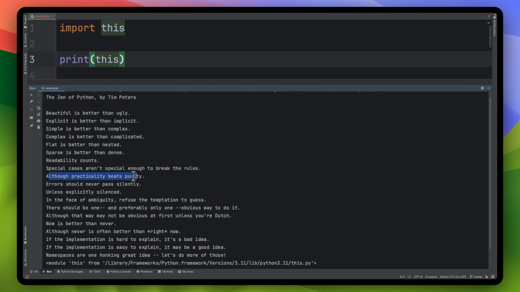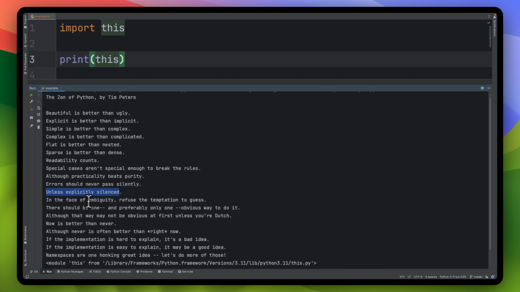Although practicality beats purity, so being practical is super important. Errors should never pass silently. You should always try except blocks whenever you have some code that could result in an error or an exception. That's just one example. Unless explicitly silenced, right? Unless you really thought about this and that was your approach.